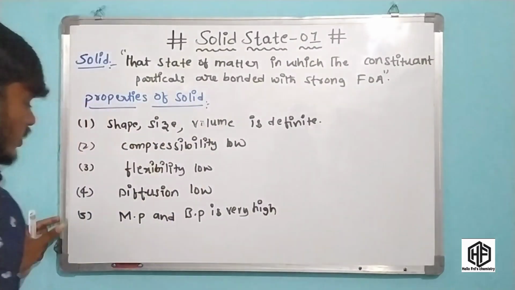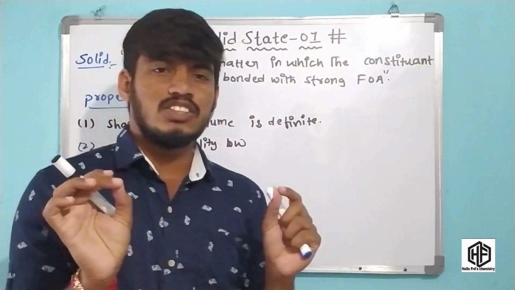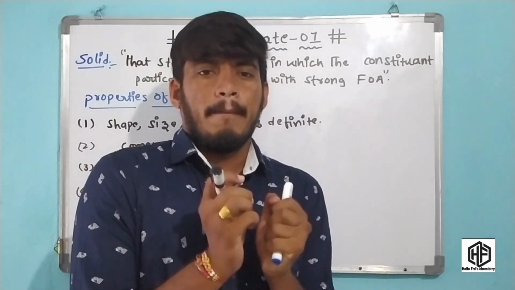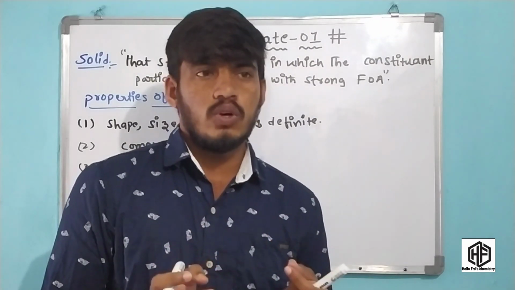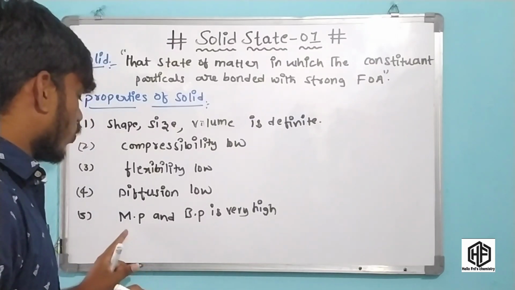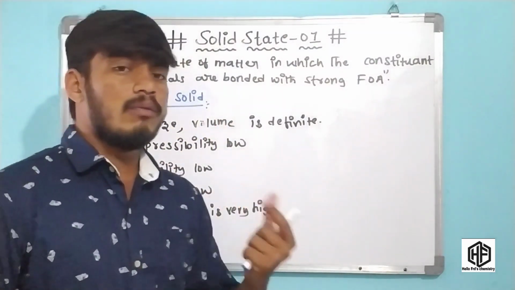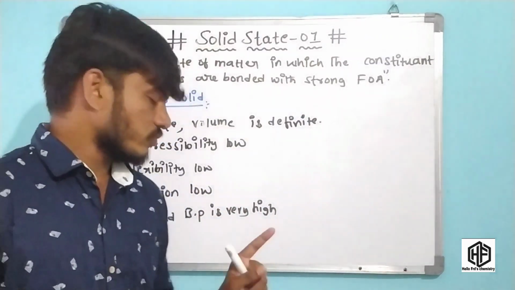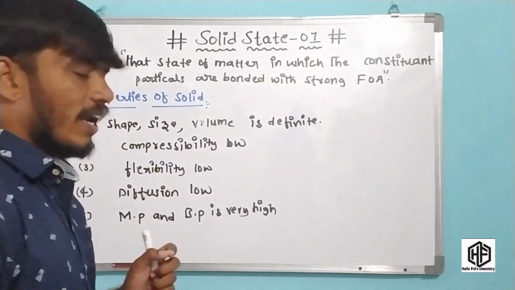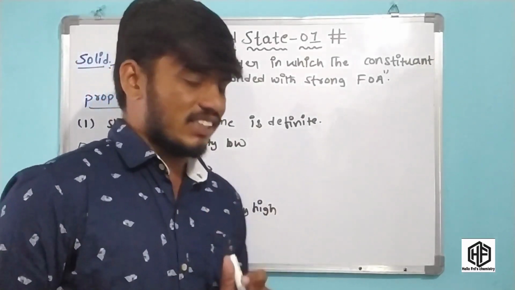And the fifth important one is that melting point and boiling point are very high in solids, because the force of attraction between the molecules is very strong. It means the molecules are closely packed. So you have to apply more temperature to find the melting point, when the solid is converted to liquid, and still more temperature for the boiling point. It means the melting point and boiling point of solids are very high compared to liquids and gases.